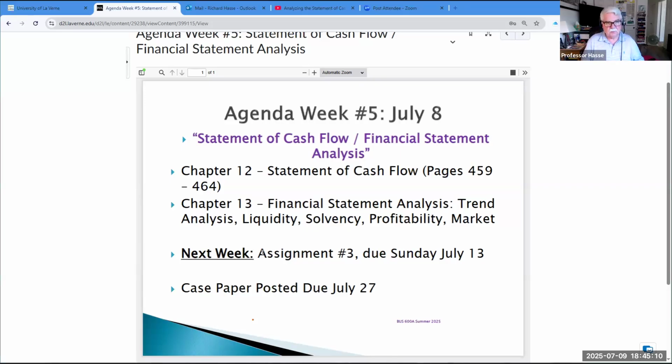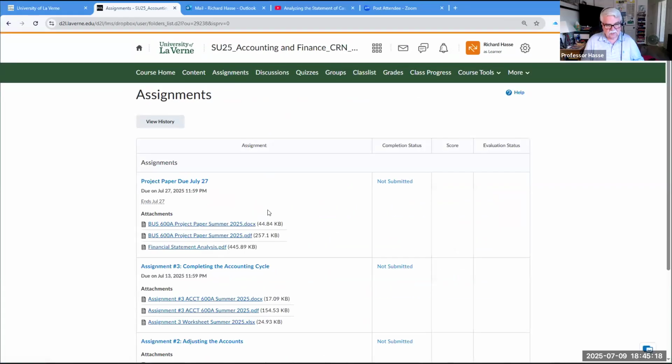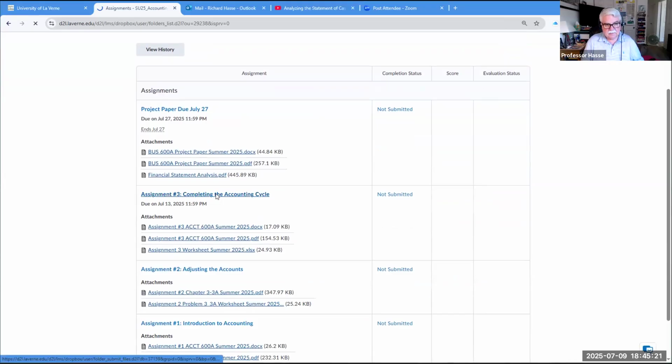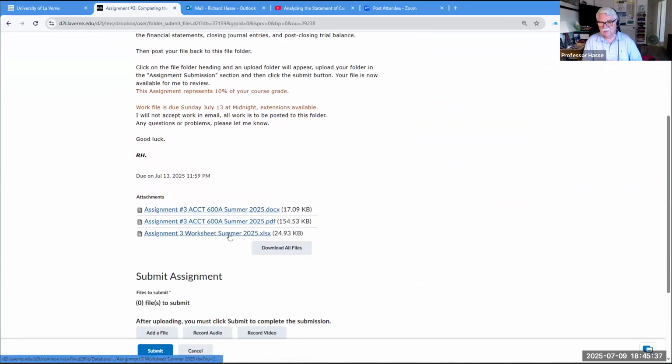In addition, as I said earlier, we have an assignment due this week, assignment number 3. It's due on Sunday, July 13th, where I ask you to do the closing entries and close out or complete the accounting cycle for the company Rink Rats Incorporated. So I have a worksheet that I posted. Here it is right here, the worksheet. It's an Excel spreadsheet that I'd like you to download and do your work from. The two documents are both a Word and a PDF document. They're both the same. Follow the instructions